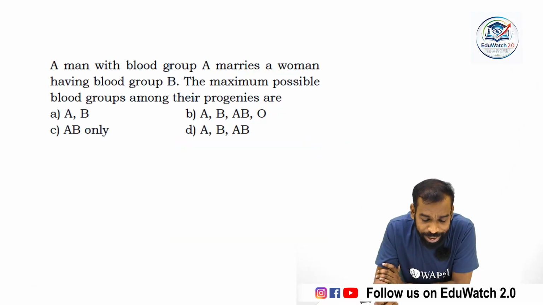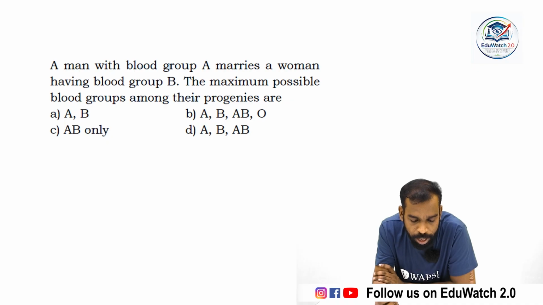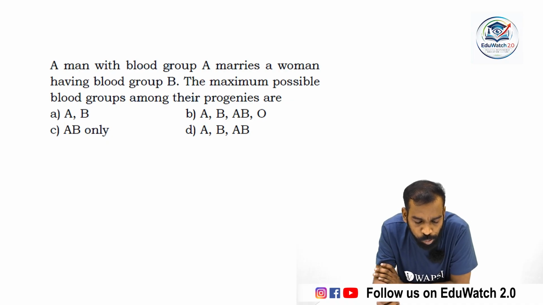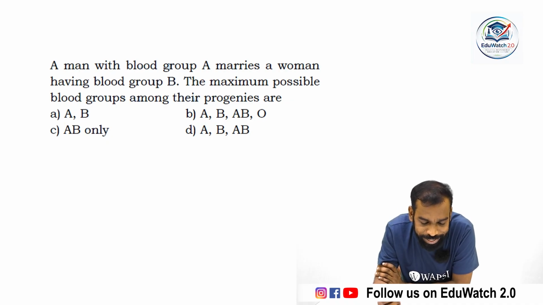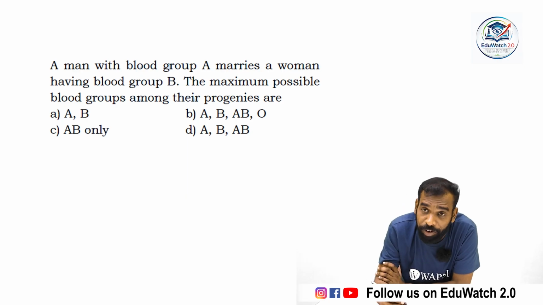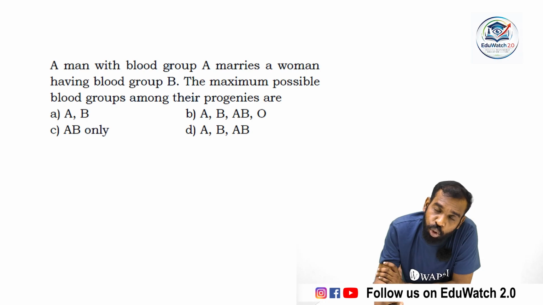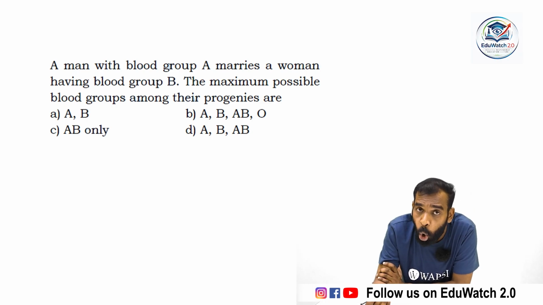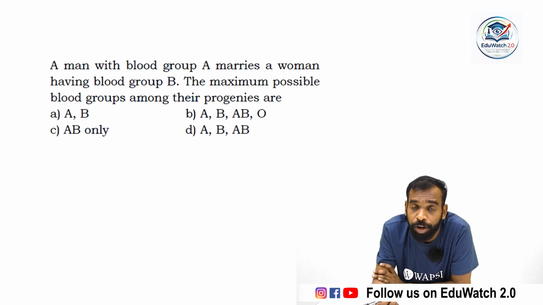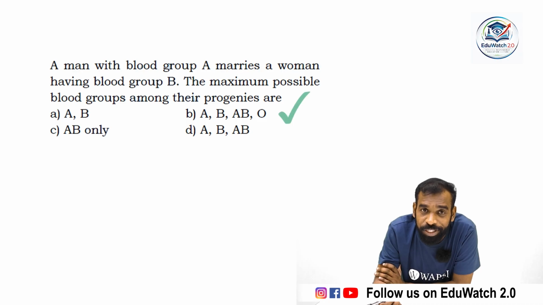Are you ready? A man with blood group A marries a woman having blood group B. What are the possible blood groups among their progenies? With a man of blood group A, the child can be A. The woman is B, so there is a chance of B. There is a chance of AB and there is a chance of O. O means there is no surface antigen, either A or B. Get me? So the correct answer will be option B.